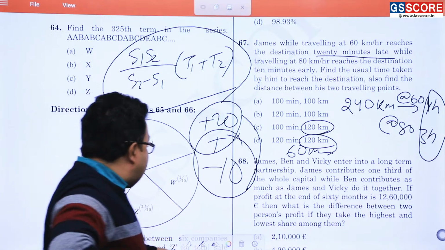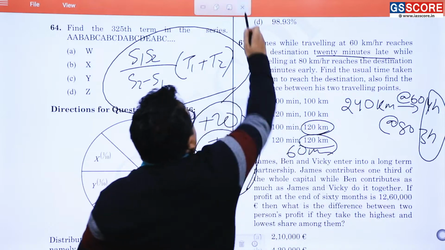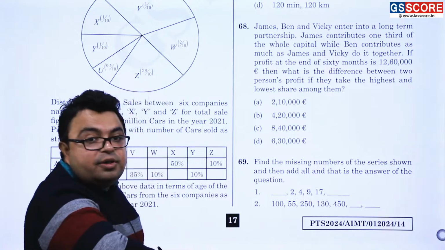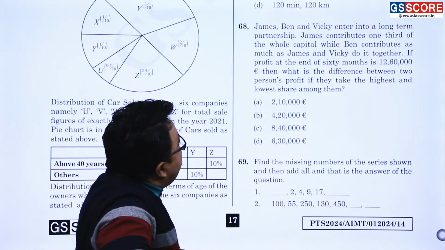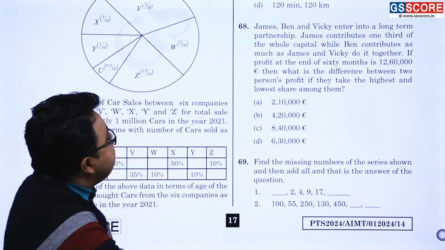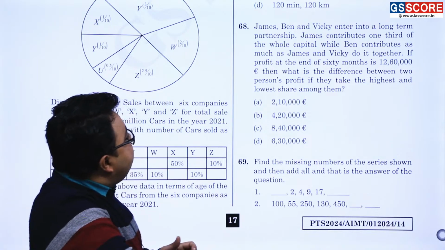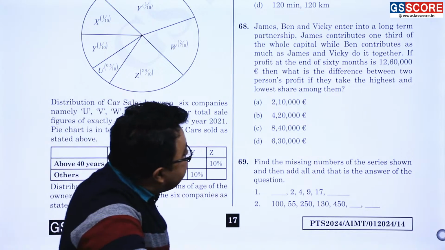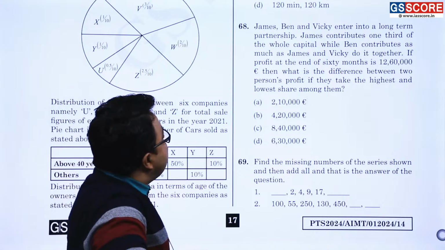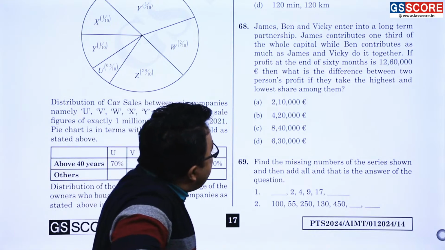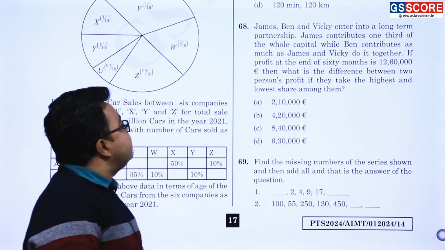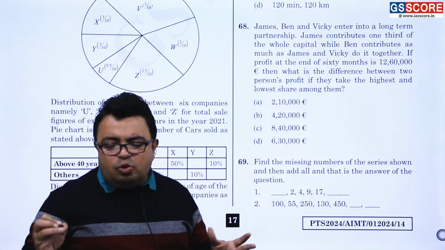68. Okay, shall we go ahead? All right. James, Ben, Vicky enter into a long-term partnership. James contributes 1/3 of the whole capital while Ben contributes as much as James and Vicky together. If the profit at the end of 60 months is 1260000, then what is the difference between two persons' profit if they take the highest and lowest share?